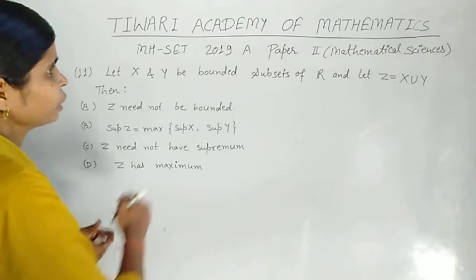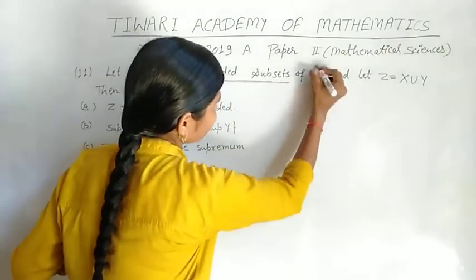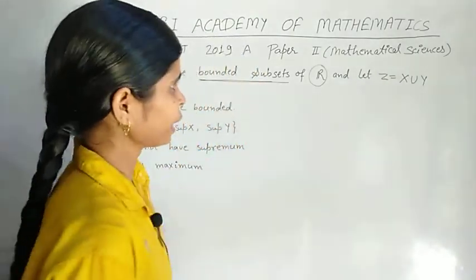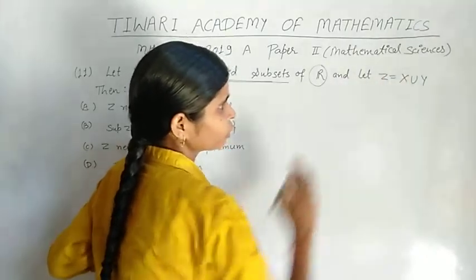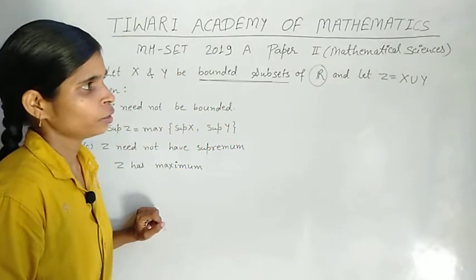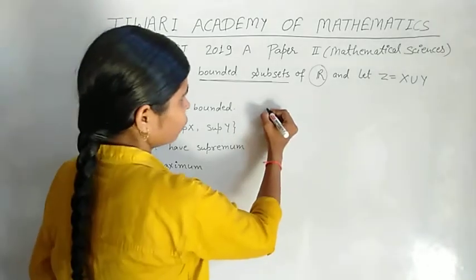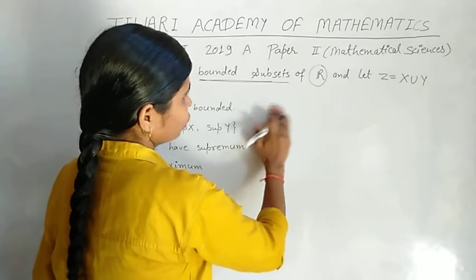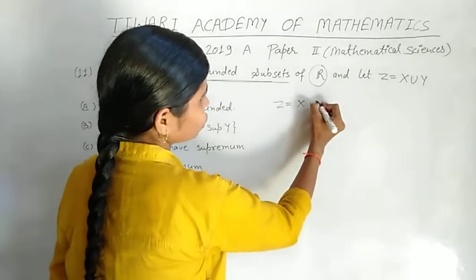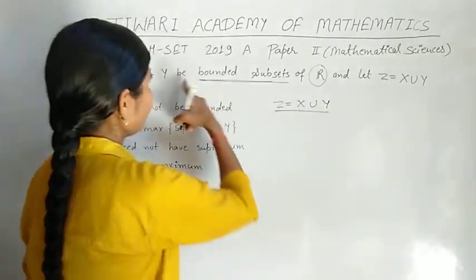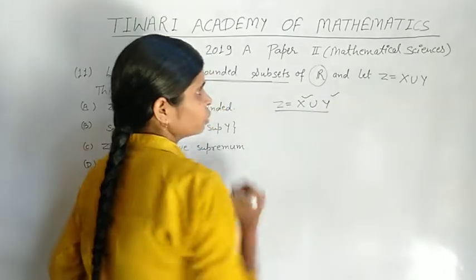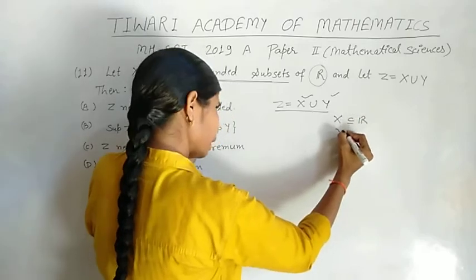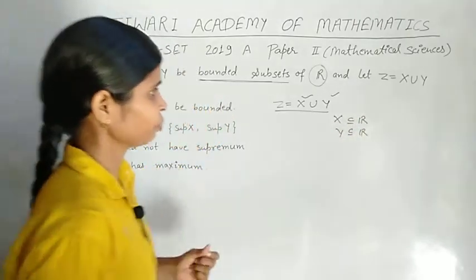Let X and Y be bounded subsets of real numbers and let Z equal X union Y. X is a bounded subset of real numbers, and Y is a bounded subset of real numbers.